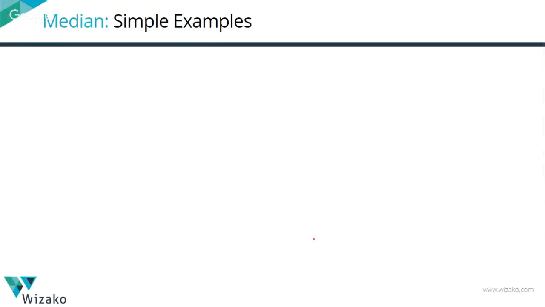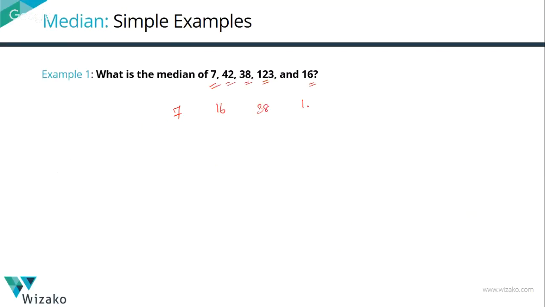Let's take a few examples to understand this entire process. We have 5 numbers, an odd number of elements. Write them in ascending order: 7, 16, 38, 42, and 123. The middle number is 38. That's the median. Very straightforward.